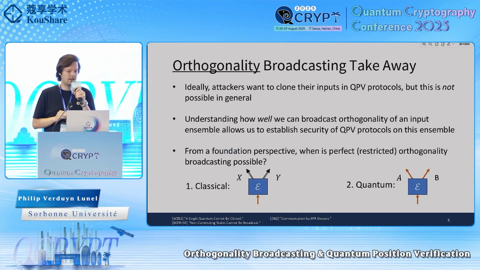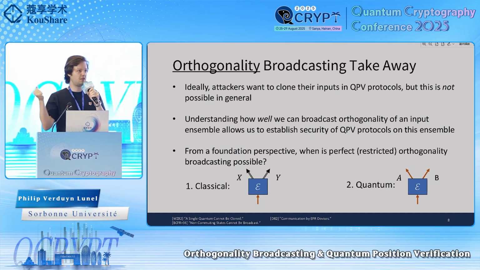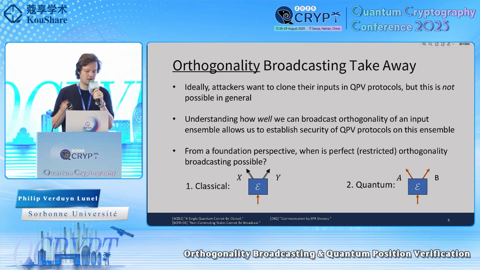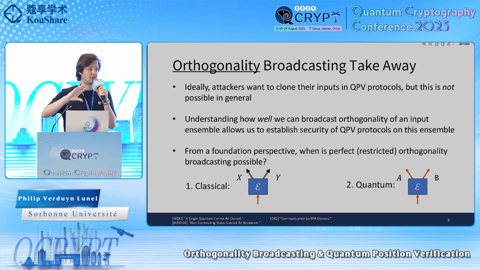So what is the takeaway of the orthogonality broadcasting tool that we introduced? Well, in these QPV protocols that I introduced in the beginning, morally what attackers want to do is clone their inputs and send it to both sides, and then they can perfectly attack this protocol. But obviously you cannot do that because of the no-cloning theorem. But in fact you don't need to clone. You can do something slightly weaker. If you could do this orthogonality broadcasting perfectly, you could also attack these protocols. So understanding how well we can broadcast orthogonality on an input ensemble allows us to establish security of QPV protocols